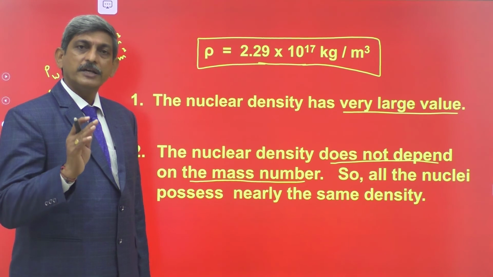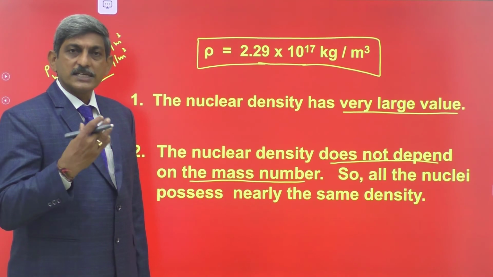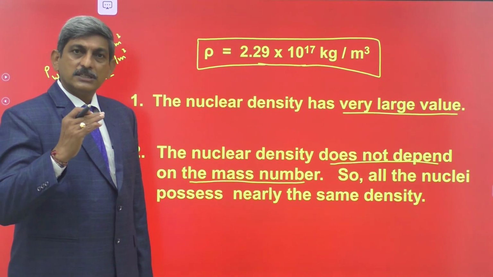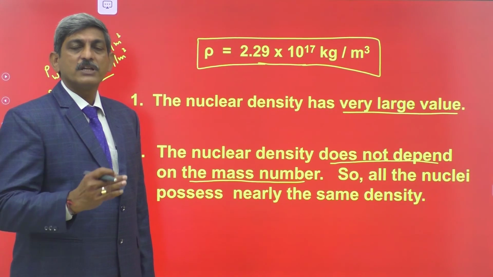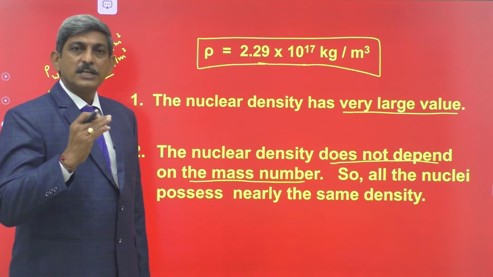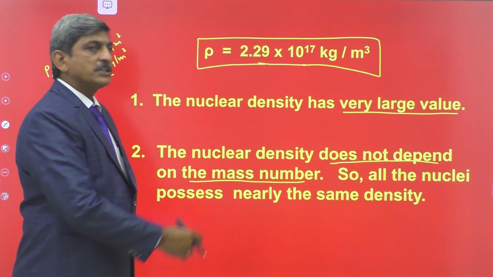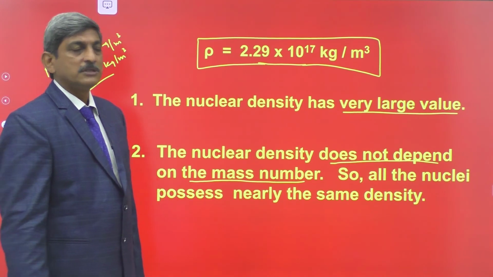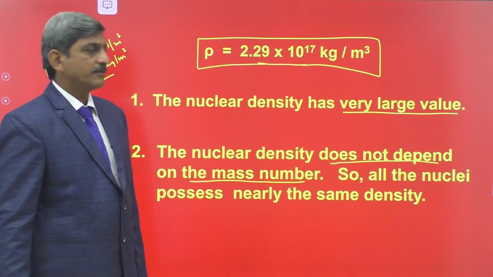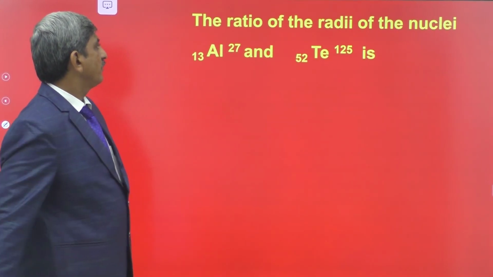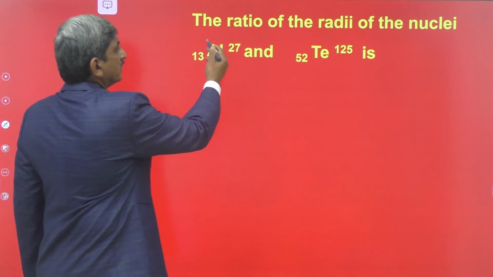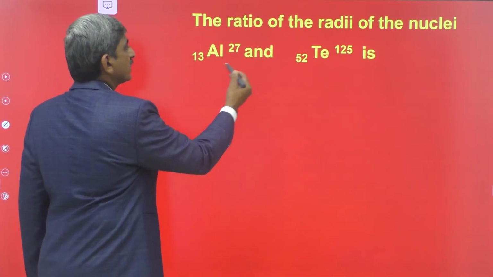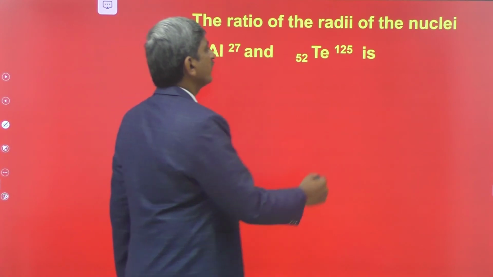Then we studied the representation of the nucleus, classification of the nucleus, and at last the radius of the nucleus, volume of the nucleus, and the density of the nucleus. Using the things we studied in the present session, I am going to explain some problems related to the formulae studied. Come to the first problem. The ratio of the radii of the nuclei Al 27 (atomic number 13) and Te 125 (atomic number 52) is dash.